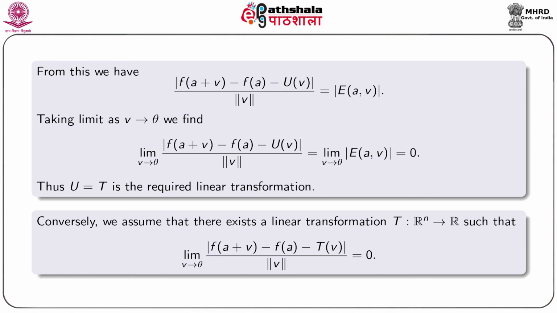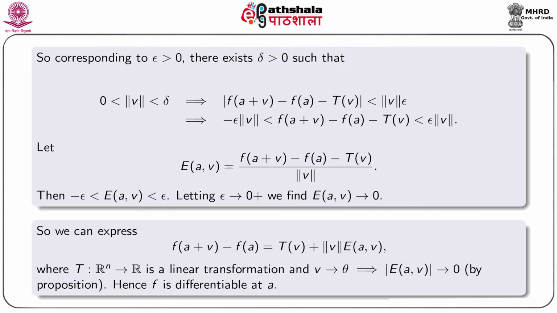Now, the converse part. We assume that there exists a linear transformation t from Rn to R such that limit of modulus of f of a plus v minus f a minus t v by norm v as v approaches the null vector is 0. We use the epsilon delta definition of limit. So, corresponding to arbitrary positive epsilon, we can find a positive delta such that whenever norm v is less than delta, but greater than 0, we find mod of f of a plus v minus f a minus t v less than norm v times epsilon.